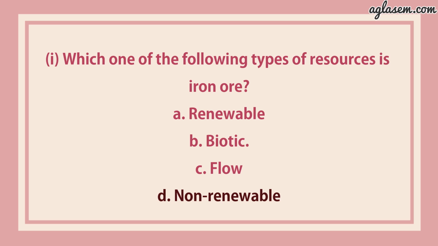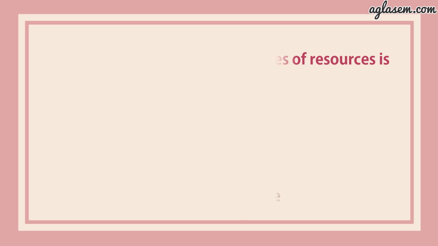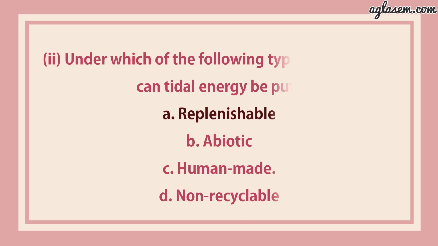Part 1 says which one of the following types of resources is iron ore? First, renewable. Second, biotic. Third, flow. Fourth, non-renewable. So the answer is fourth, that is non-renewable. Further, part 2 says under which of the following types of resources can tidal energy be put? A. Replenishable. B. Abiotic. C. Human-made. D. Non-recyclable. Answer is A, that is replenishable.